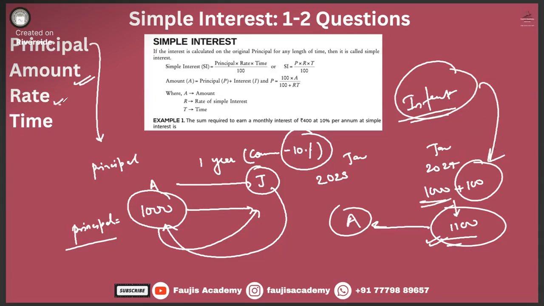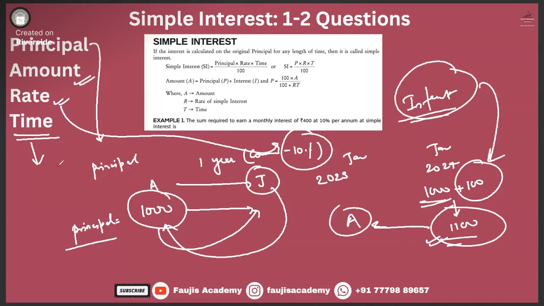Rate is nothing but the commission, the agreed upon percentage. That is called your rate. And time: for how much time period? Time is basically a linear thing: 1 year, 2 years, 3 years, 4 years, 5 years. Let's say 5 years, 6 years, 7 years, 1.5 years, 2 years. So this is the difference between time and time period.